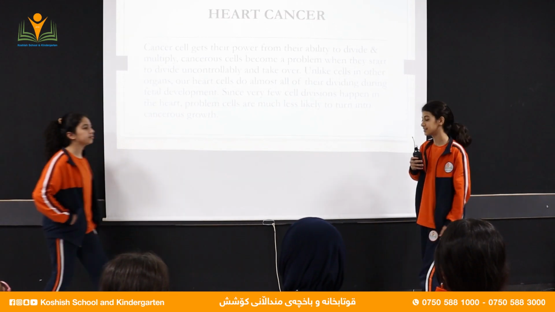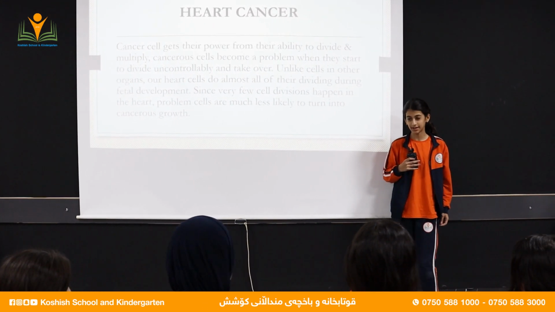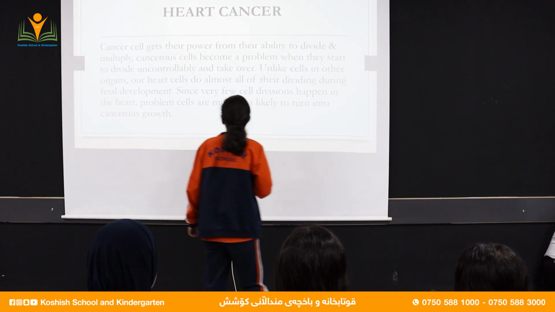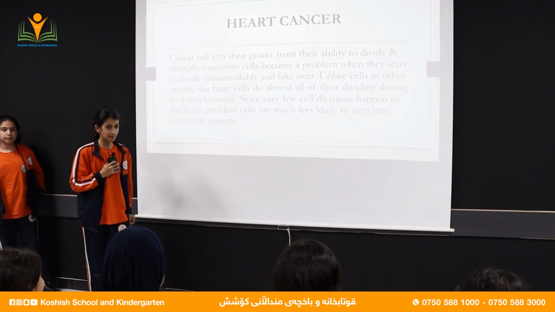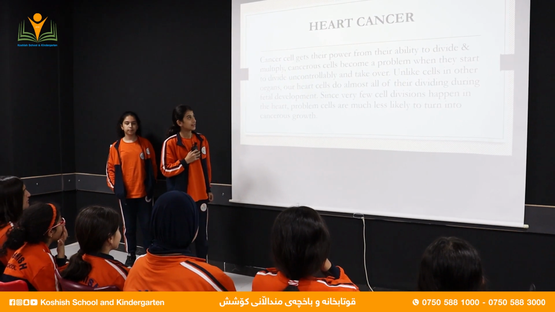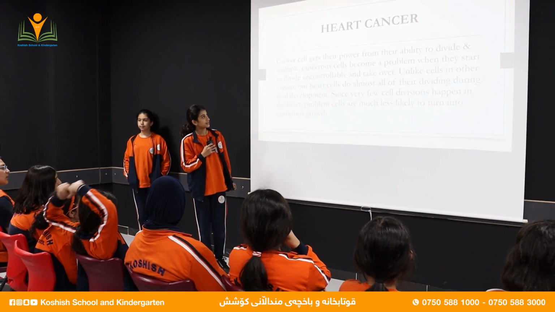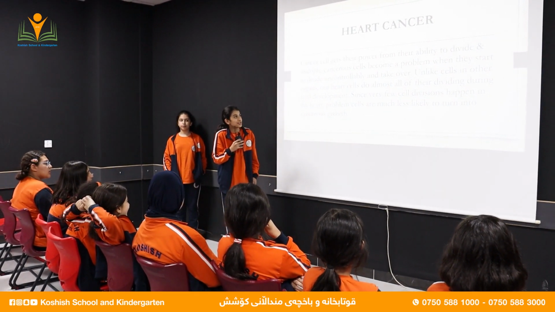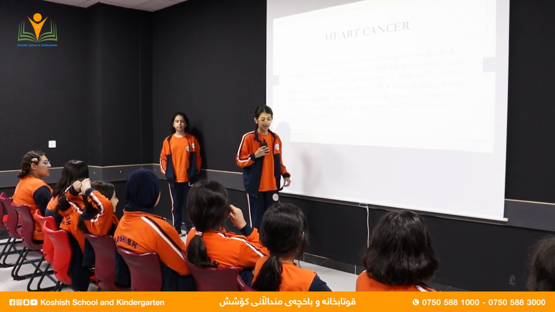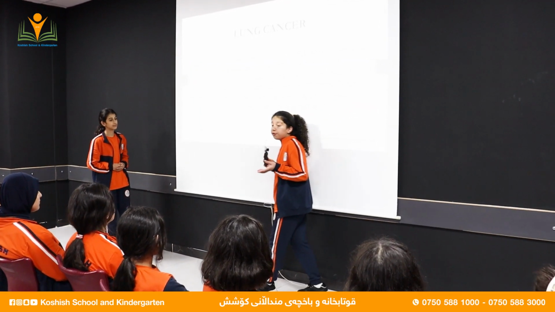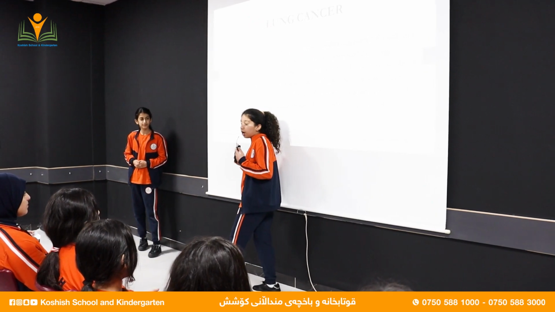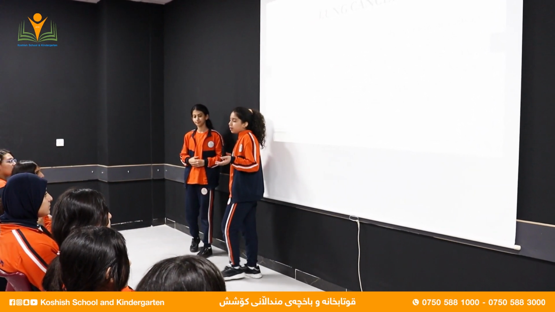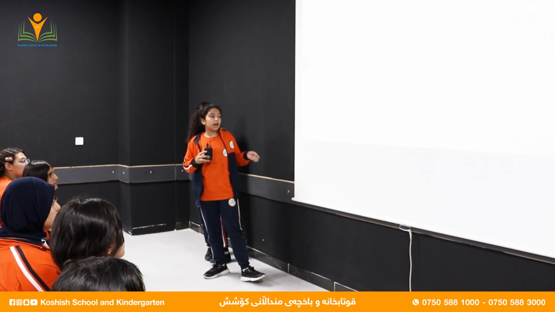Cancer cells get their power from their ability to divide and multiply. Cancer cells become a problem when they start dividing uncontrollably and take over, unlike cells in other organs. Lung cancer is the leading cancer killer of both men and women. Nearly 400,000 people in the USA are diagnosed with lung cancer and pass away within a year of diagnosis.